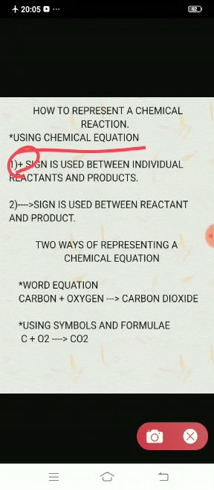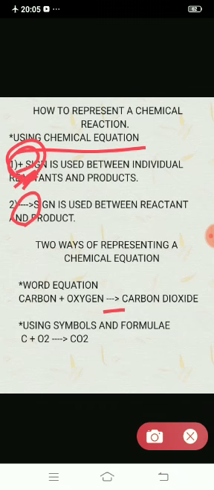If two or more reactants are there, we write them using the plus sign. On the product side as well, if we get two or more products, we write them with a plus sign. Between reactant and product, as you can see here, there is an arrow sign.